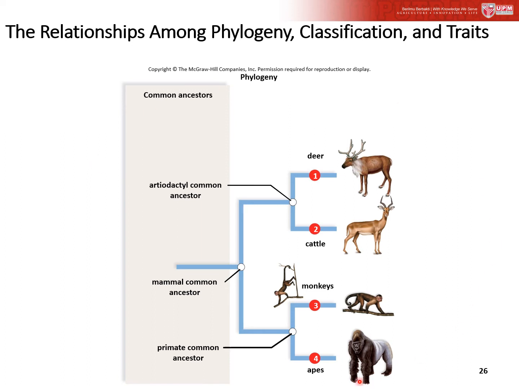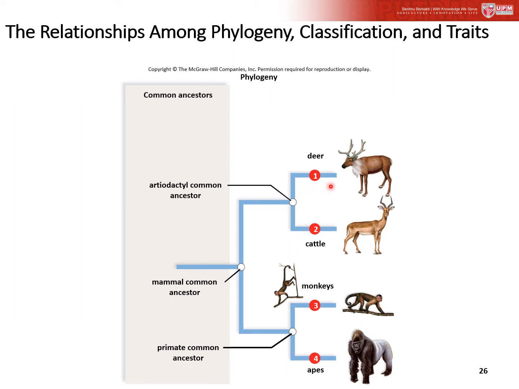Students, you can refer to this figure in your textbook on page 345. So, here you can see this is the mammal common ancestor. From this mammal common ancestor, it diverged into two groups, which are the artiodactyl common ancestor, and the other one is the primate common ancestor.